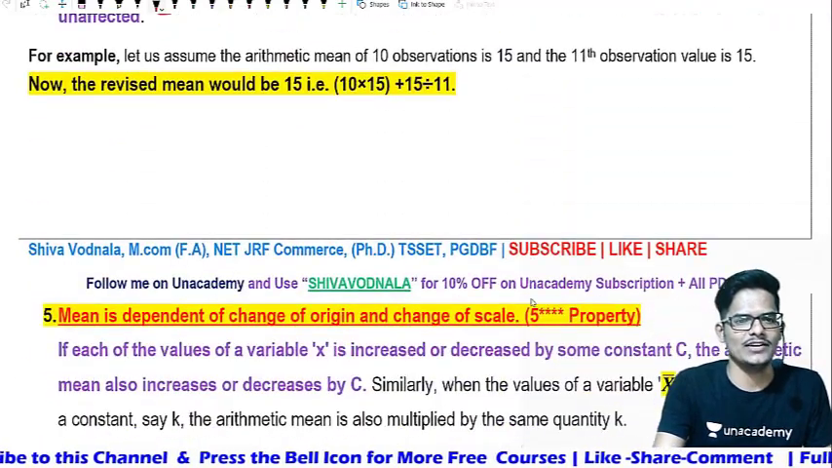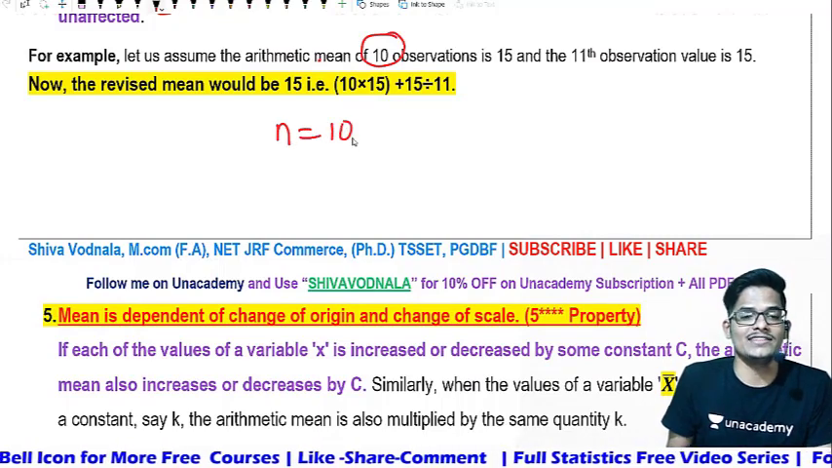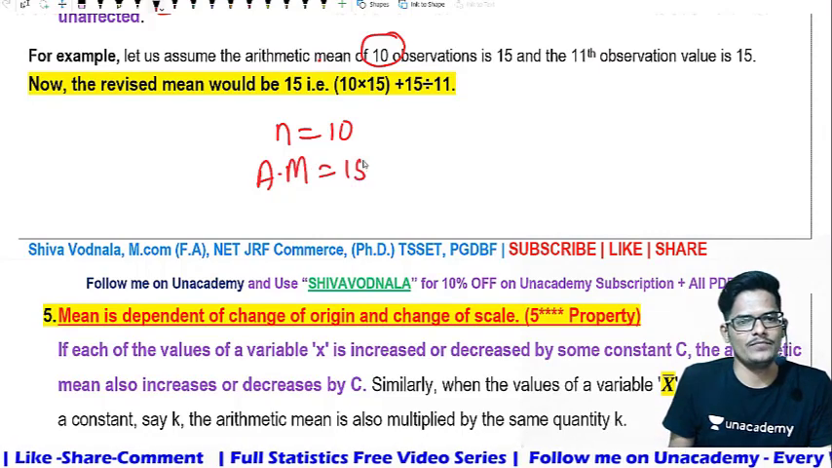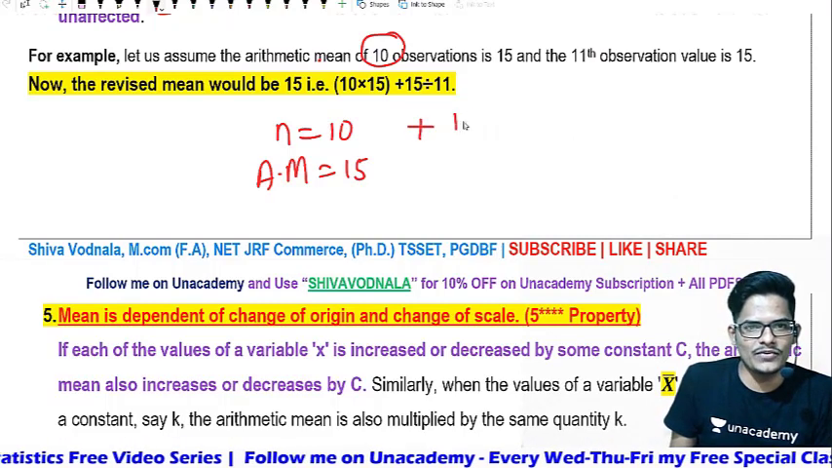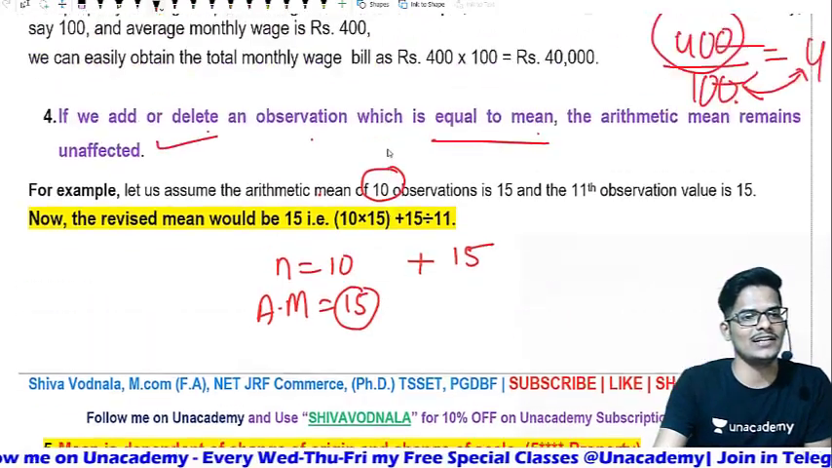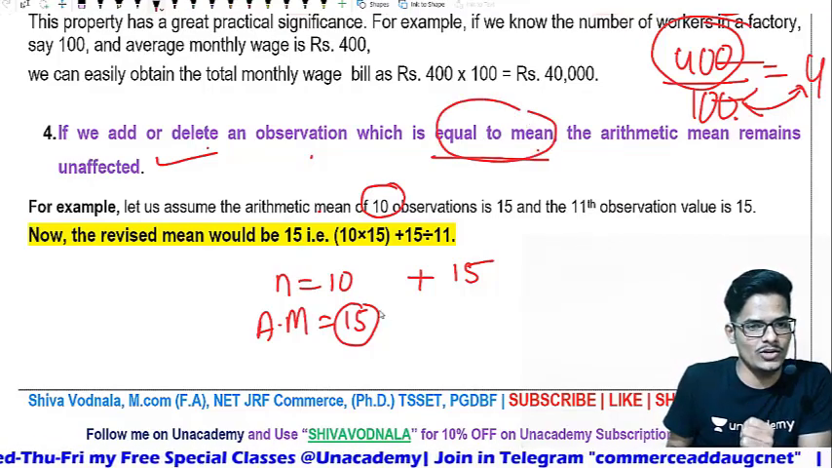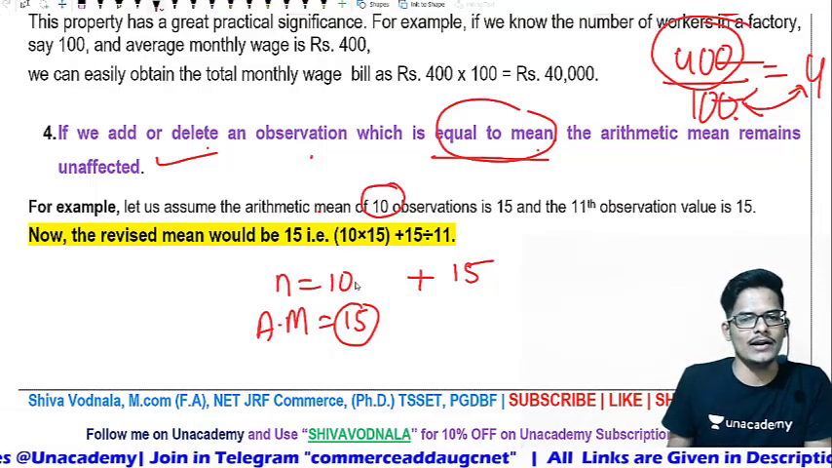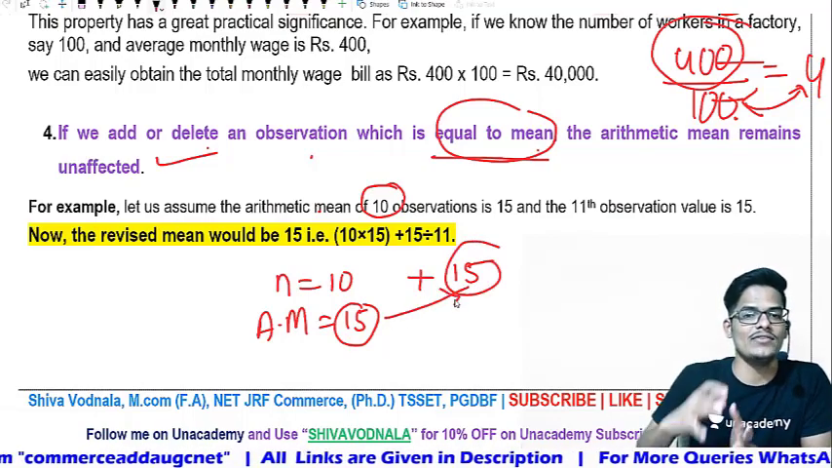There are 10 observations that you can look at over here. For 10 observations, n is equal to 10, and their arithmetic mean that they calculated is 15. Then if you add one more observation as 15, which is equal to the arithmetic mean, right? Only the arithmetic mean value should be added. They are saying in the property that only: add or delete an observation which is equal to the arithmetic mean. To the 10 numbers, I am adding an 11th number called 15, which is again the arithmetic mean.